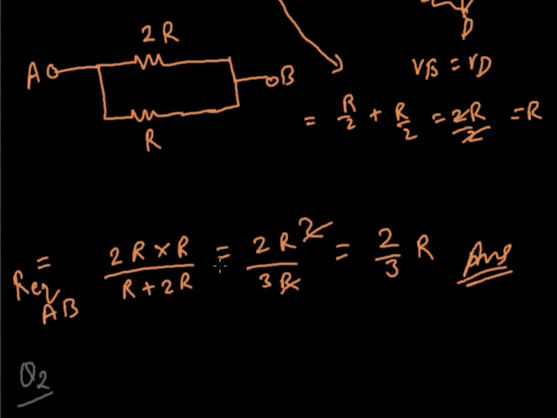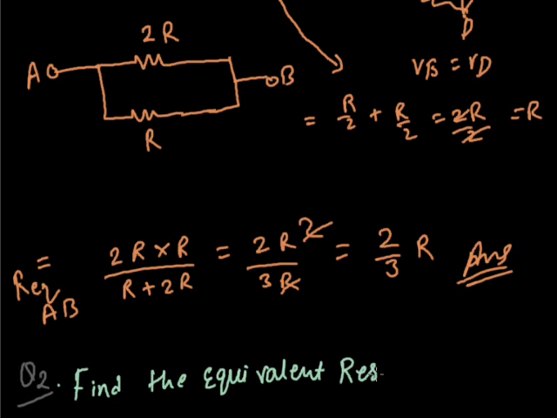Again, you have been given such a type of network. Find the equivalent resistance of the given circuit. Note down the question. Find the equivalent resistance of the given circuit.